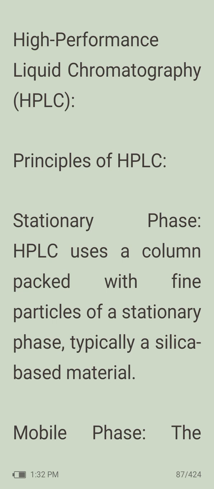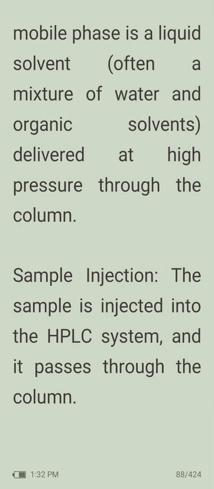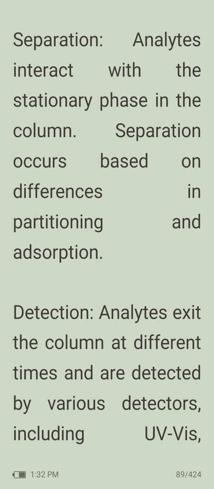High performance liquid chromatography, HPLC. Principles of HPLC include stationary phase. HPLC uses a column packed with fine particles of a stationary phase, typically silica based material. Then mobile phase. The mobile phase is a liquid solvent, often a mixture of water and organic solvents, delivered at high pressure through the column. Then sample injection. The sample is injected into the HPLC system and it passes through the column. Then separation. Analytes interact with the stationary phase in the column. Separation occurs based on differences in partitioning and absorption.